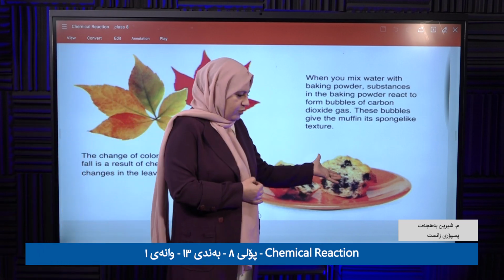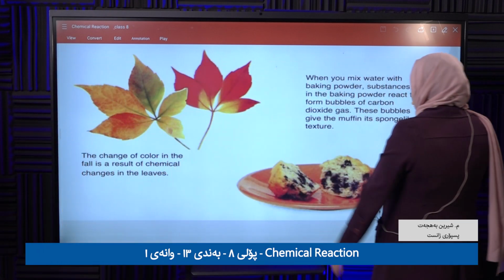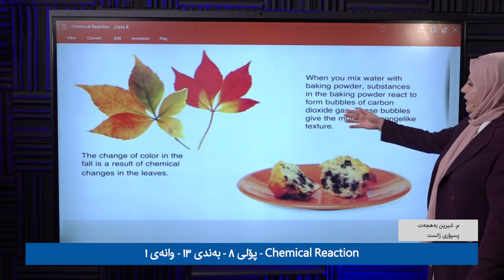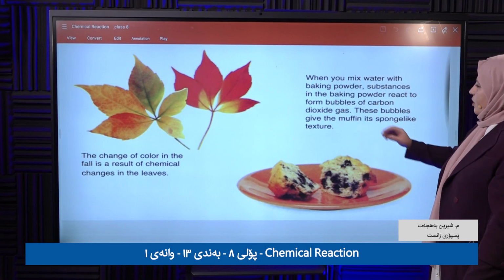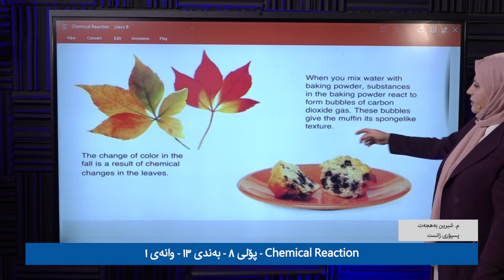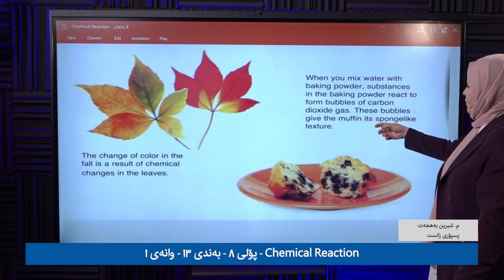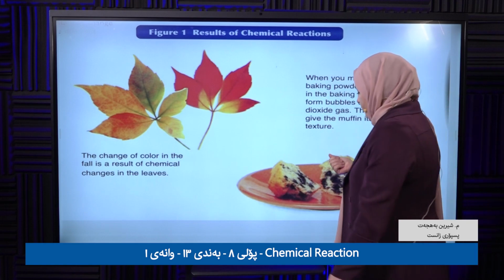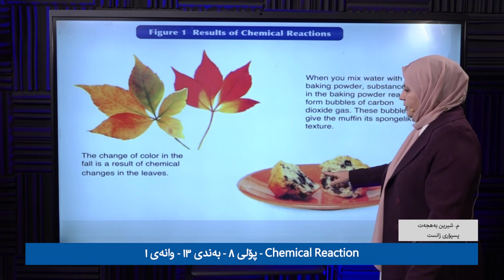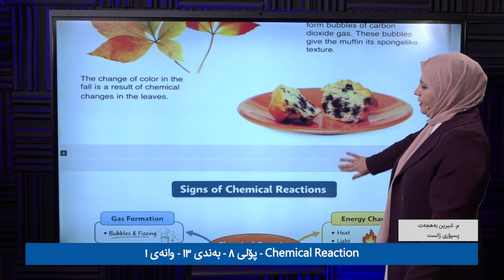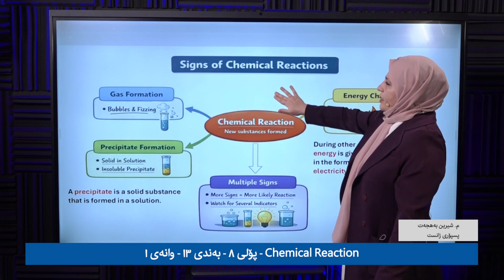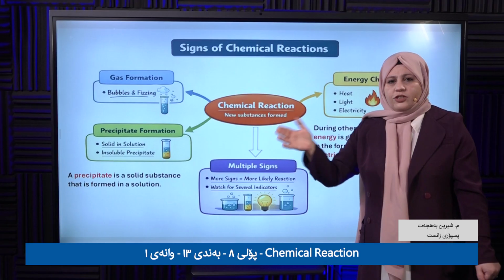Okay, so look at the sponge cake. Again, it's a chemical reaction. It happens when you put baking soda powder, which reacts and makes bubbles of carbon dioxide. These bubbles make the cake spongy. Why? Because a chemical reaction happens and a new substance is formed. Okay? We have some signs of a chemical reaction, some signs telling us that a chemical reaction is happening.